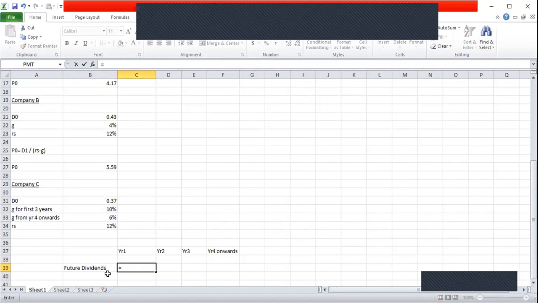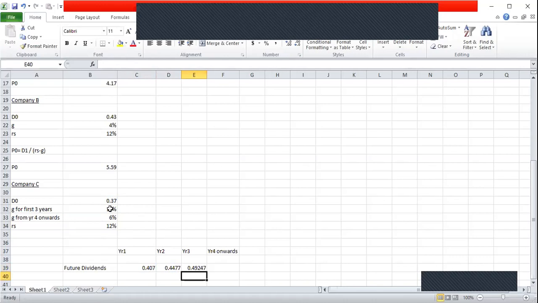So for year 1 dividends, we know year 0 dividend or the latest dividend is 0.37. So next year dividend is going to be 0.37 into 1 plus next year's growth rate. Second year dividend is going to be first year dividend into 1 plus another 10%. Third year dividend is going to be second year dividend into 1 plus again 10%.